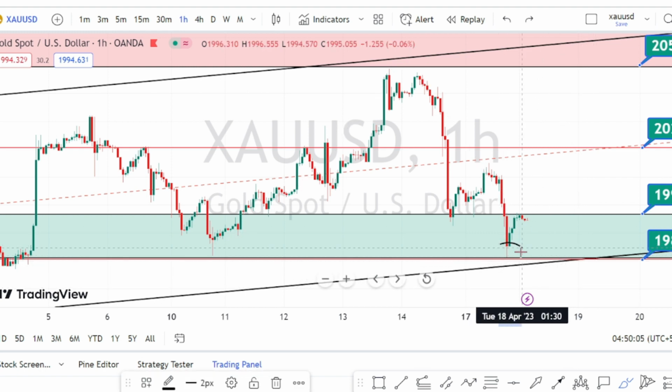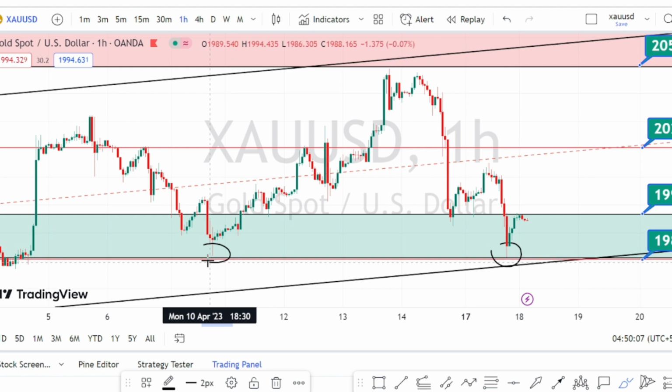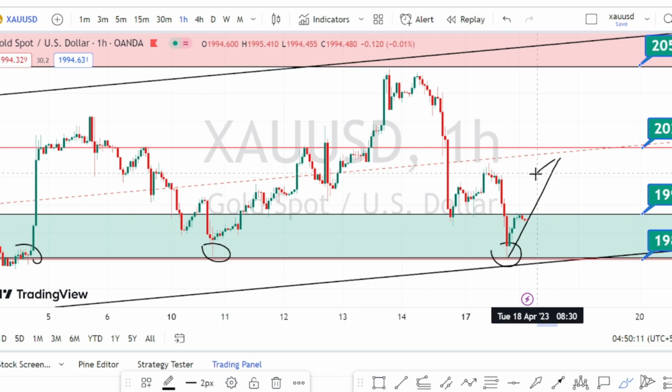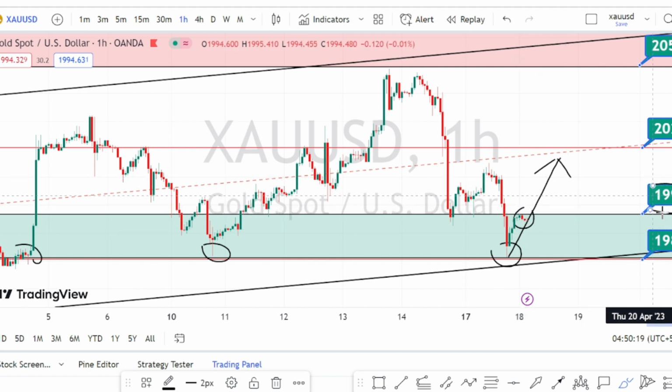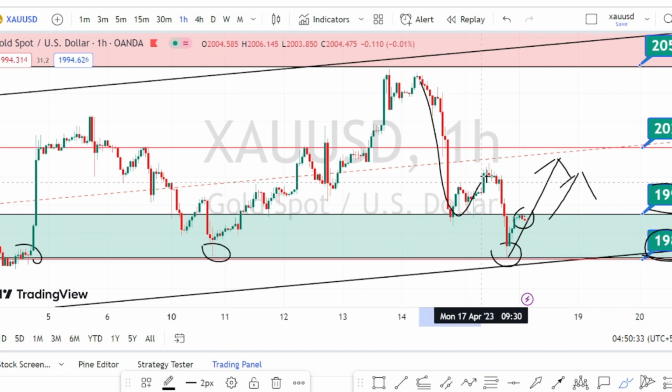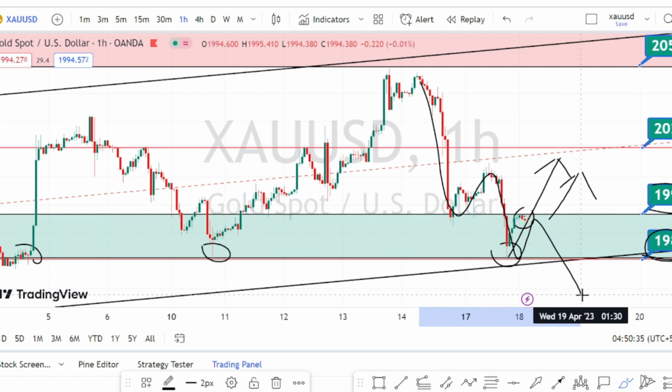In the past also we have noticed the price action take support on this support level and bounce back on the bullish side, a trend reversal. So wait for the price action to break this resistance zone between 1996 and 1980 in order to take trades on the bullish side, or wait for the price action to break the support level of 1980 in order to continue trading on the bearish trend for now.